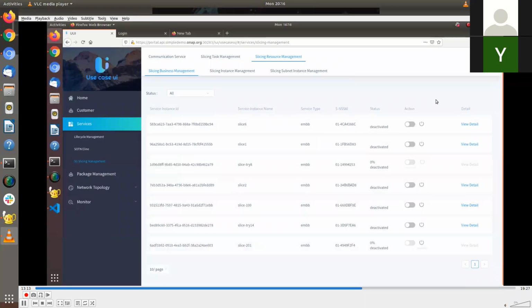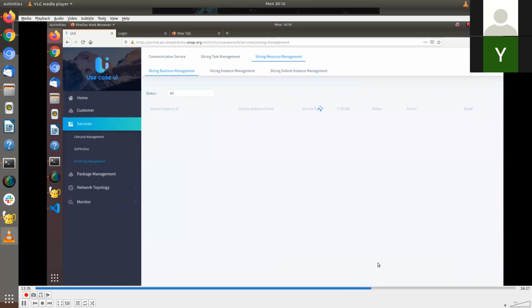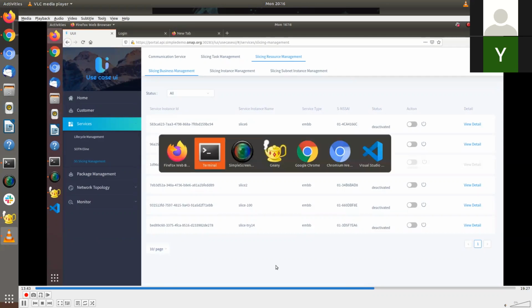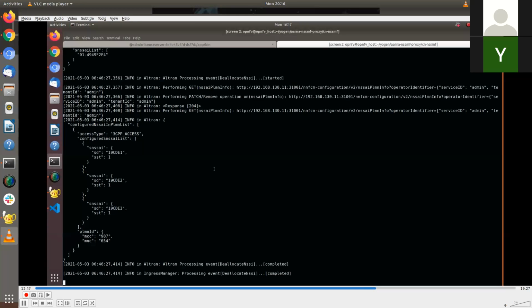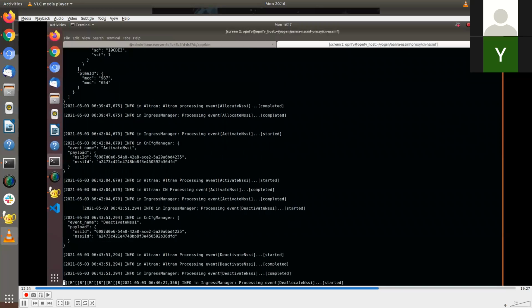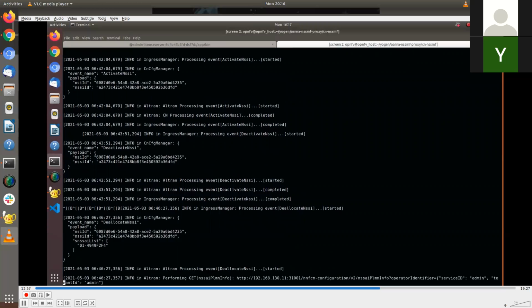Now we'll see at the back end this event received. Yeah, so we received activate, deactivate, and now we received the deallocate event.